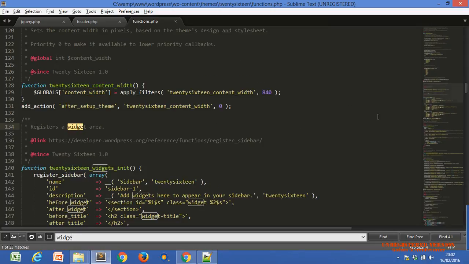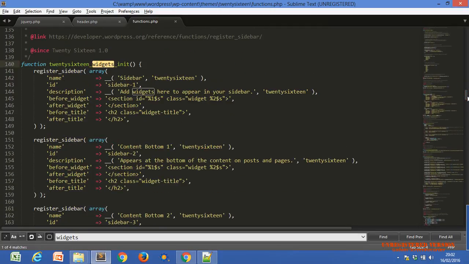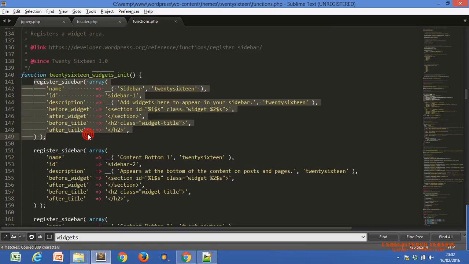It leads to line number 140. Scroll down. What you have to do is copy this part. This is responsible for every widget container.